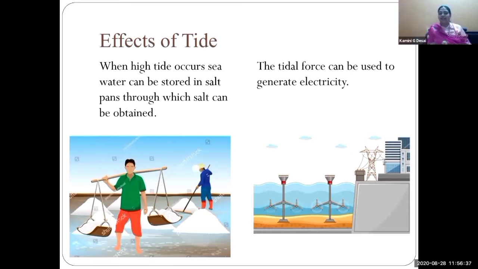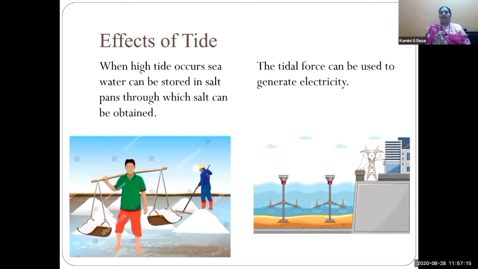There are different types of force, children: gravitational force, centrifugal force, and different types of energy, like solar energy, a very natural energy we get from the sun. And from the tide, we get electricity. Yes, in the UK and France, in developed countries, they have a large project on tidal force, and they generate electricity from these tides. So all these are the good effects of tides.